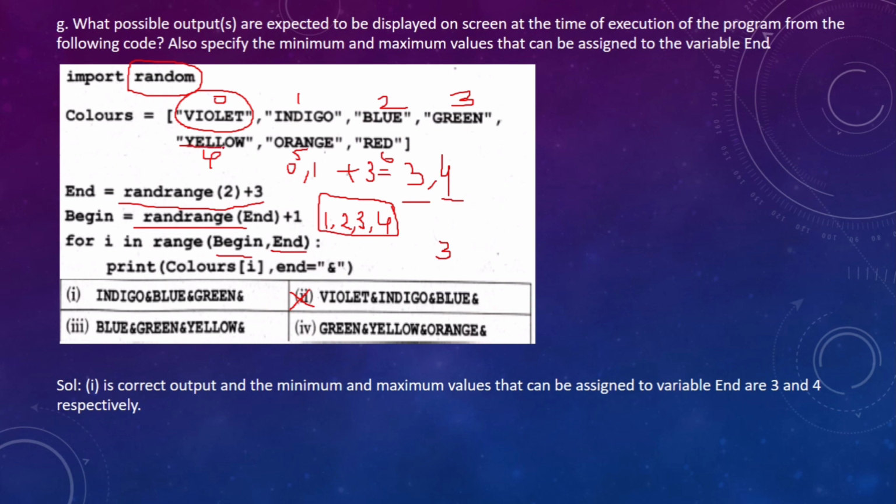That means these 3 options cannot come. Here you can see yellow is coming, so this option is removed and this option is removed. Only the first option, where indigo, blue and green, that is 1, 2, 3, are coming, is the correct answer. Is it clear to all?